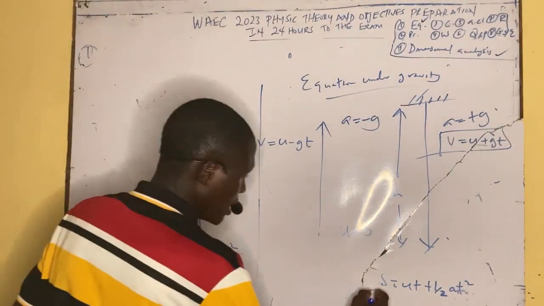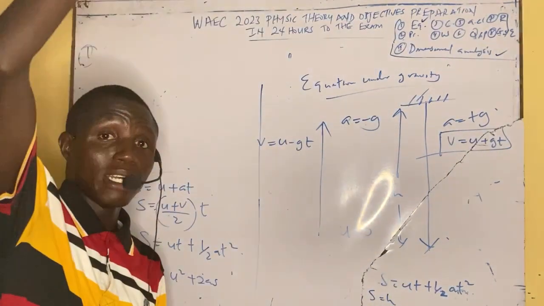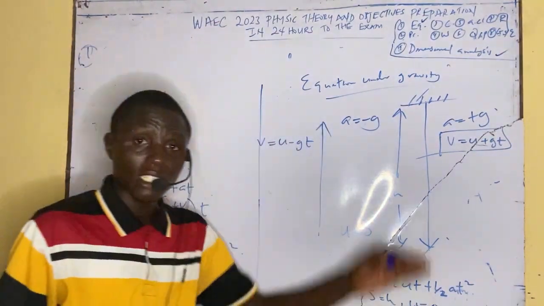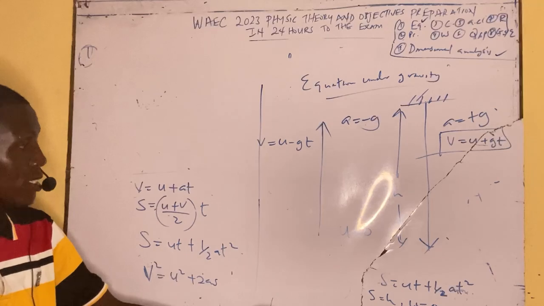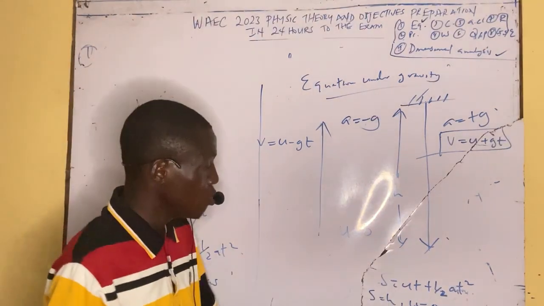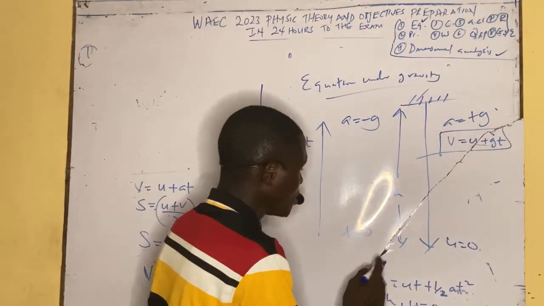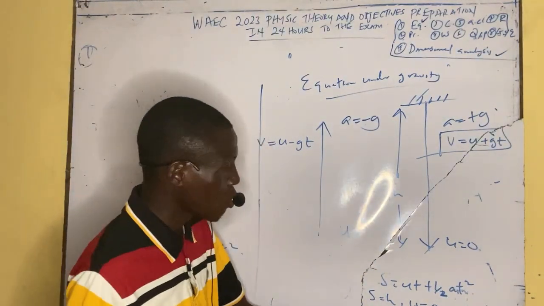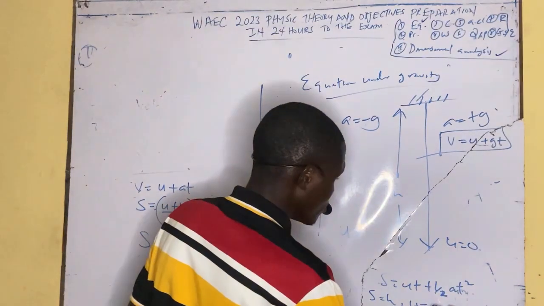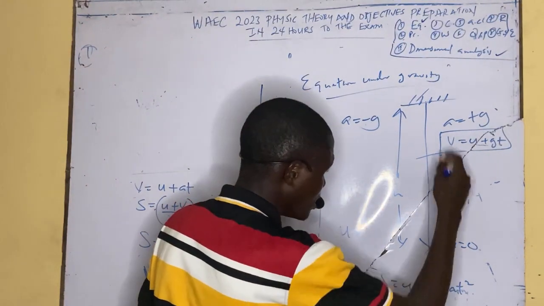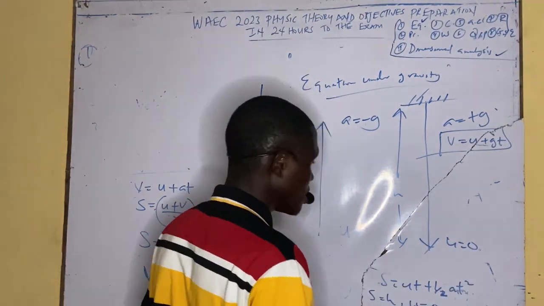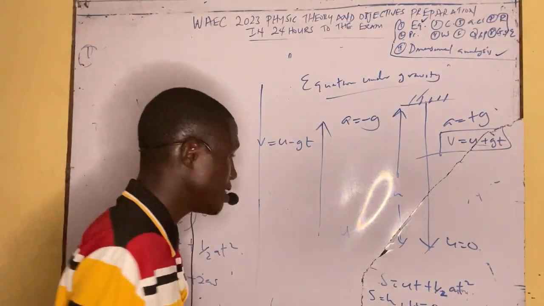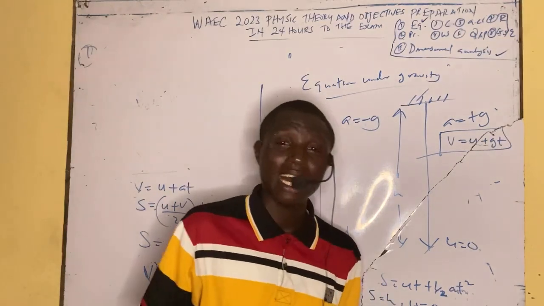Where s is going to be h, that is the distance from where the ball falls down, and u is always equal to 0 because it's coming down. But when it's going up, u is always a constant, it's always a number. When it's coming down, u is always equal to 0. Please note that you have to master velocity and initial velocity very well.